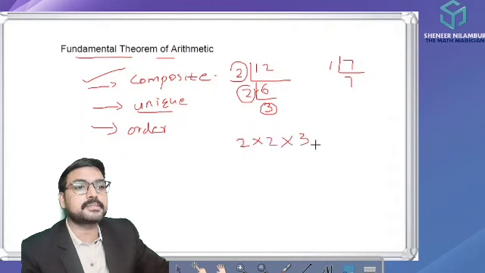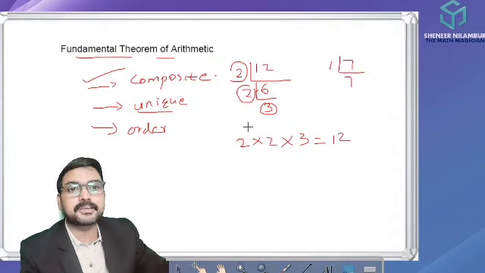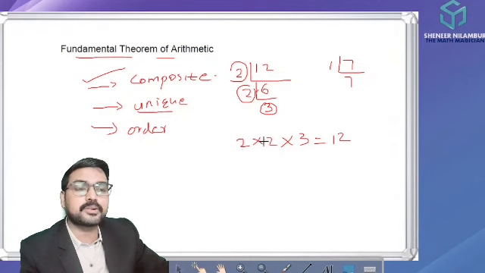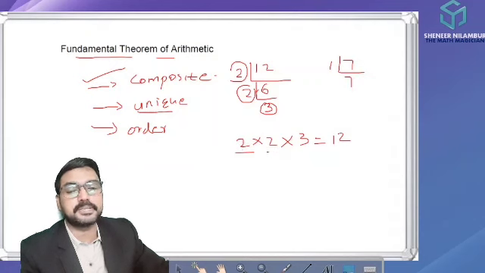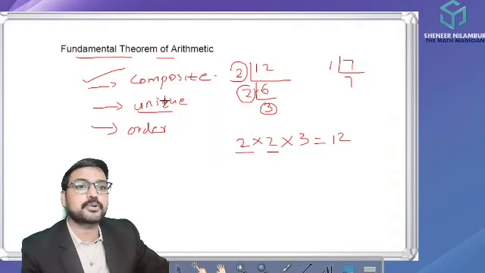When we multiply these, we will get 12. Instead of a 2, we can't replace it with any other prime number, or avoid a 2, or add a 2. It is not possible. So this factorization is unique, which means the prime factors, two 2's and one 3, are the ones used for the factorization of 12. That's the meaning of unique.